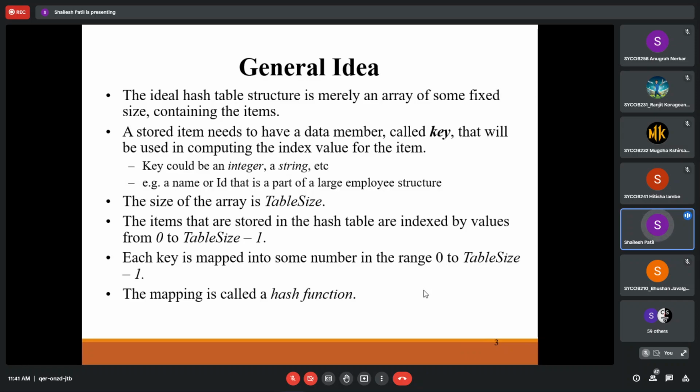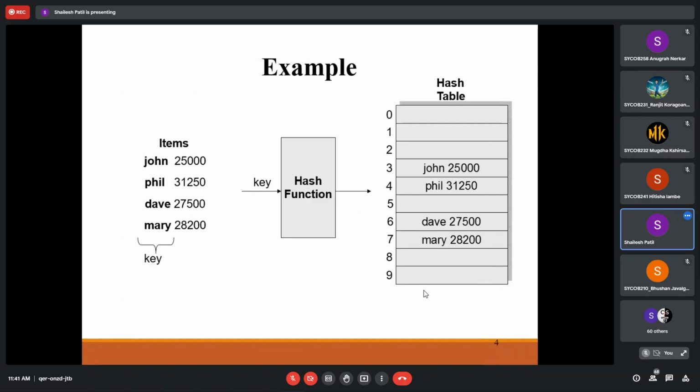The main thing is that we have to index that particular key to a table location. That mapping, which locates the key at the appropriate bucket, is called a hash function. This is the basic idea, and we have seen a generalized example.